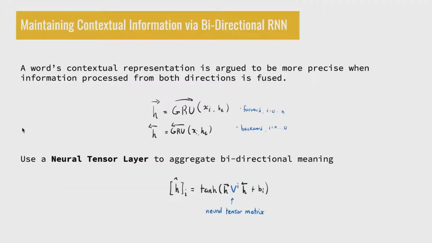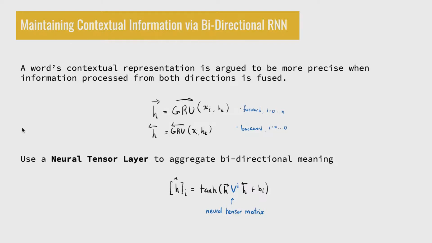A word's contextual representation is argued to be more precise when the information that is processed from both directions are fused. In order to capture the context information of each word, a bidirectional GRU is used to process text X. Hidden states h forward and h backwards contain contextual information around the ith word in forward and backward directions respectively. Conventionally, these two vectors are concatenated and fed into a fully connected network. But these two vectors hold no influence over each other, which causes the compositional meaning of the context to be missing from the resulting vector.